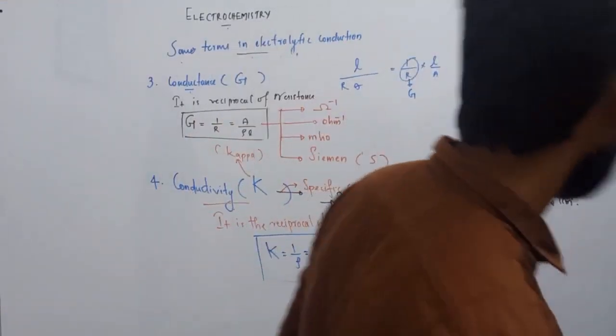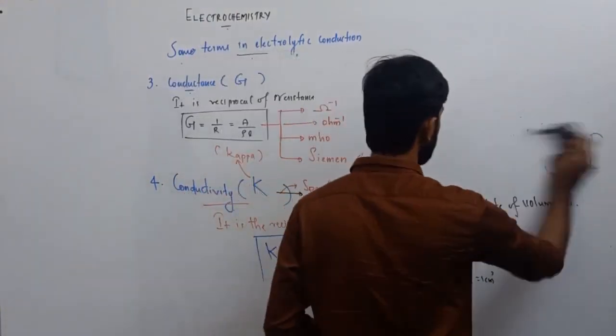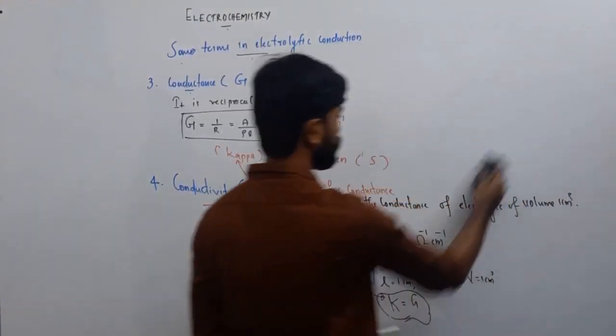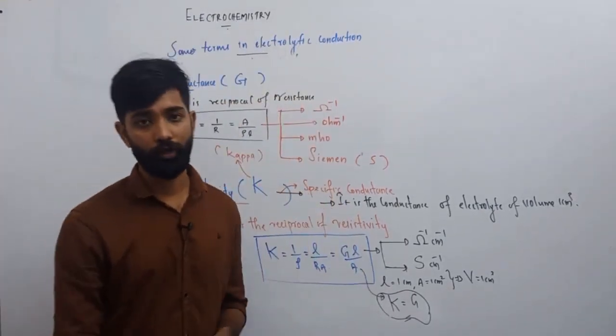Okay, there is one more term, that is cell constant. Let me connect these all with the cell constant. Cell constant is important.